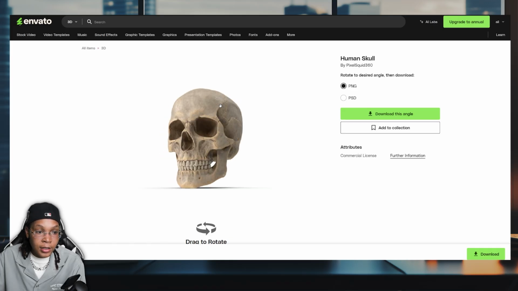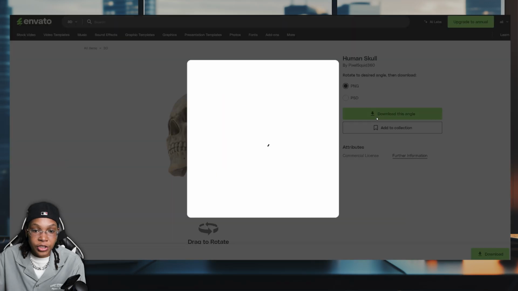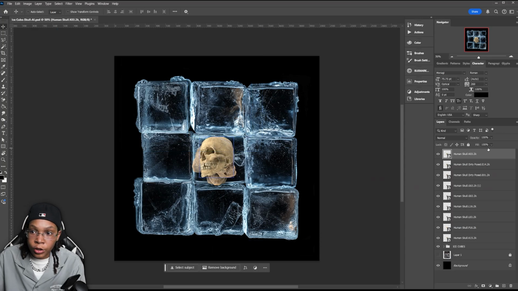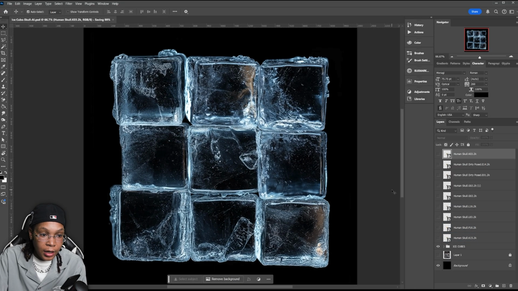And you just drag it like this. So something like that. This is cool. We're going to go ahead and download as a PNG. And then you just want to find obviously 9 different angles. So now we've dropped in our human skulls, y'all. So let's turn these off. And now we're going to start working and start putting all these skulls in there.